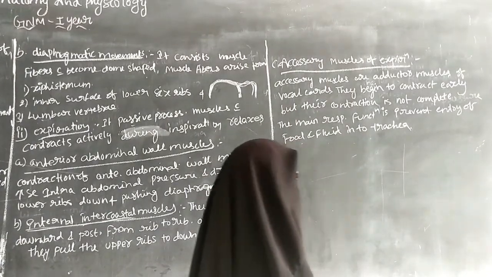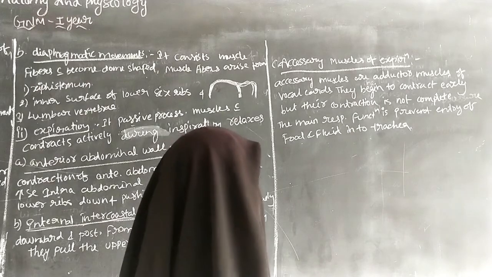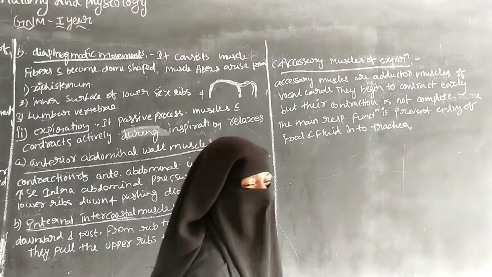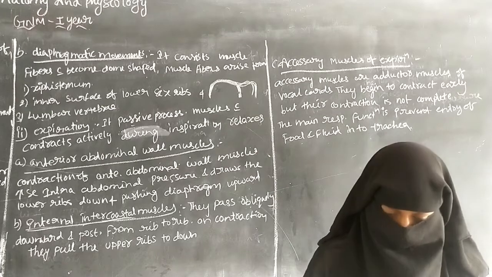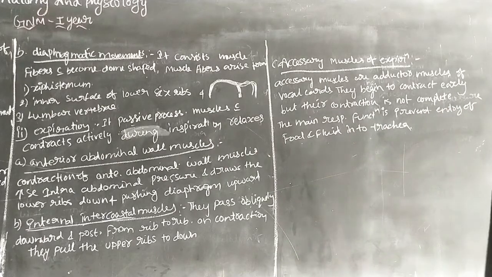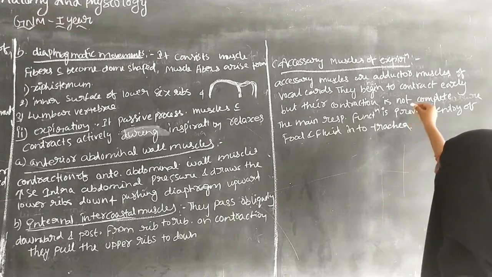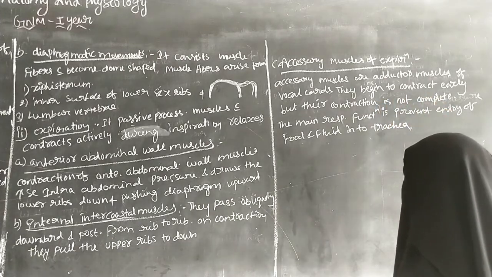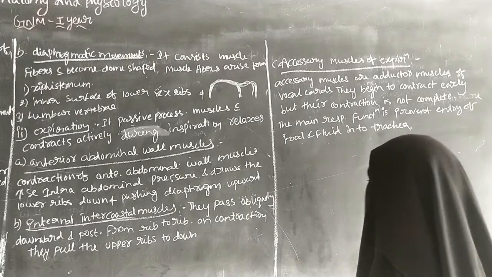The accessory muscles are the adductor muscles of the vocal cords. They are situated at the vocal cords, and they begin to contract early, but their contraction is not complete.